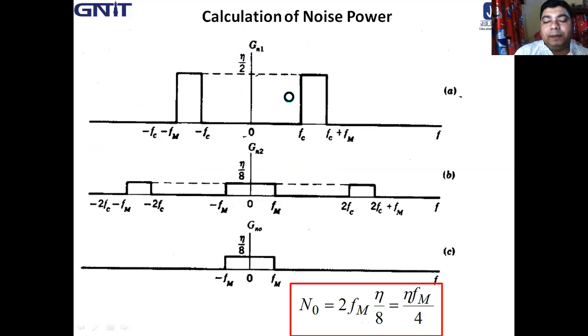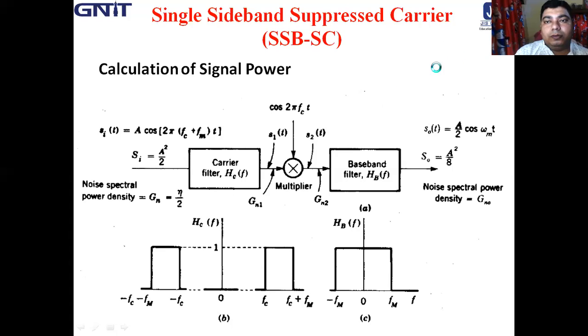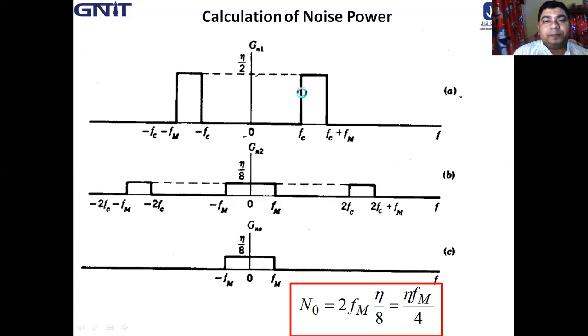Now when it is multiplied with cos 2 pi FCT, what happens? Remember the spectrum of amplitude modulation: when the spectrum is multiplied by a carrier of cos 2 pi FCT, it is shifted by plus minus FC. Similarly here also the spectrum is shifted by plus minus FC.